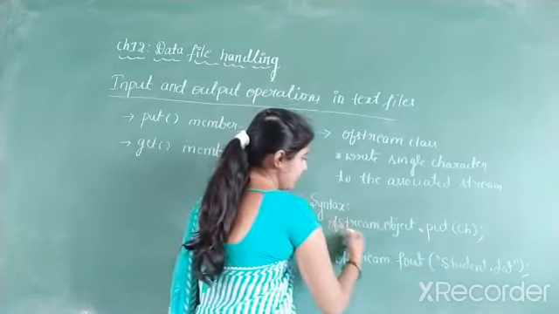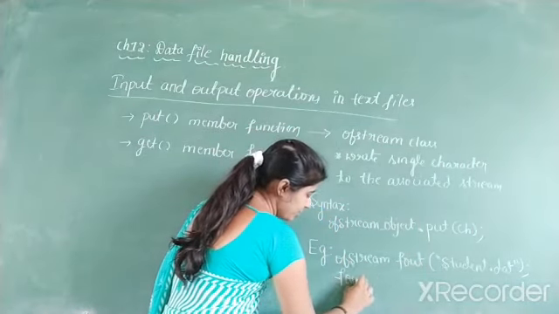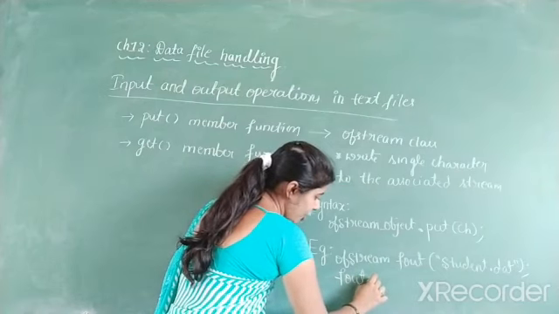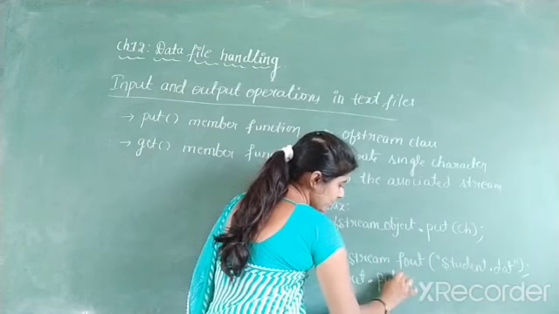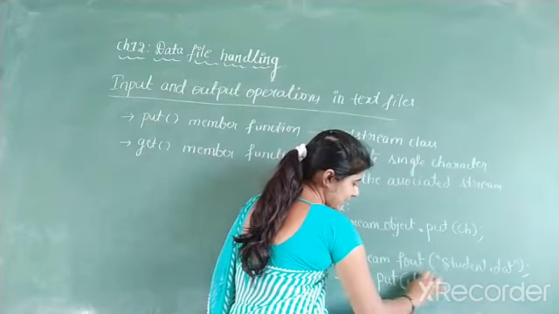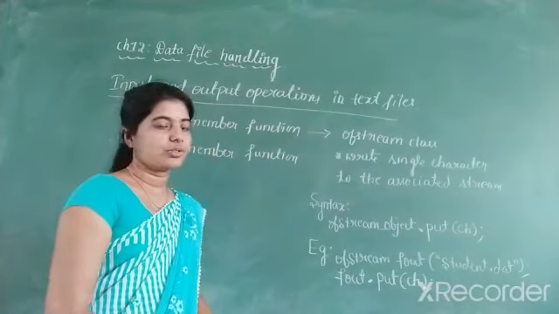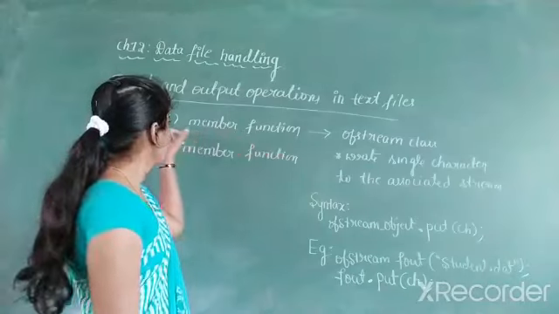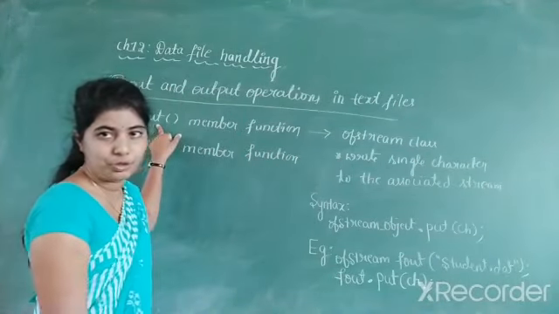Next line, write the ofstream object. What is the ofstream object? Fout is the ofstream object. Dot operator. Then you have to write the function name. What is the function name here? Put is the function name. And you have to pass the character. What is the character here? ch is the character. So this is about the ofstream class, and it contains a function called the put function.